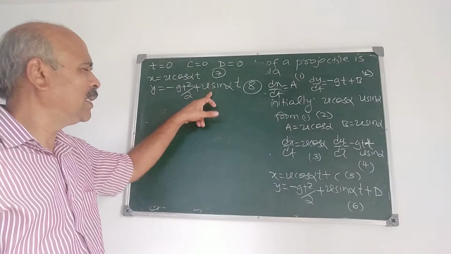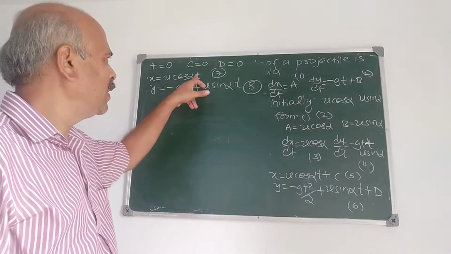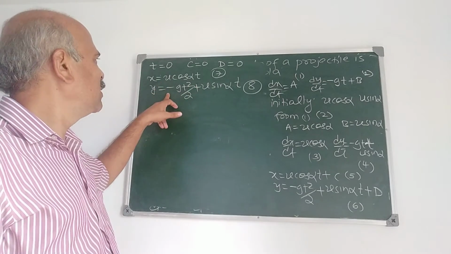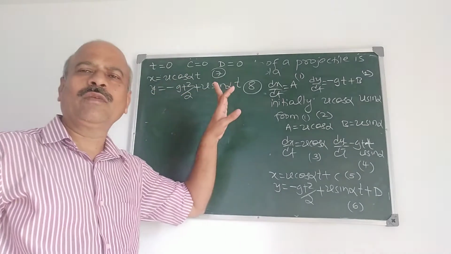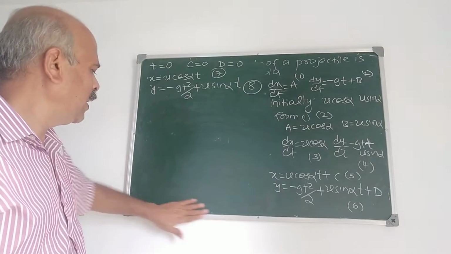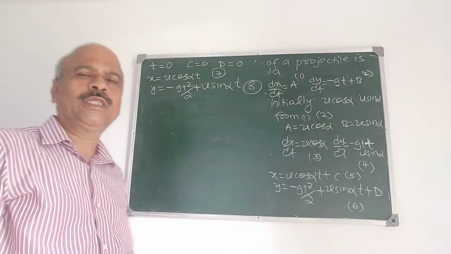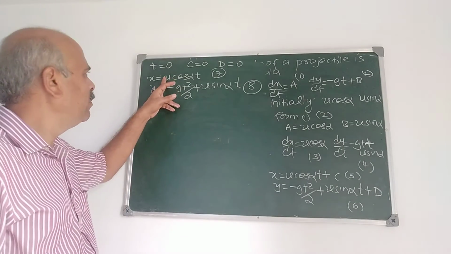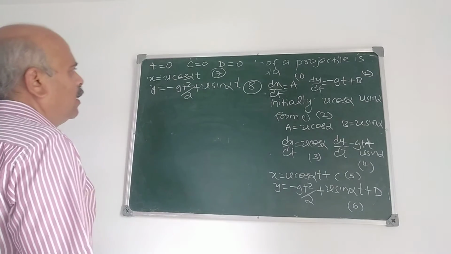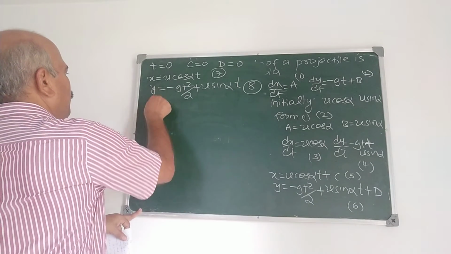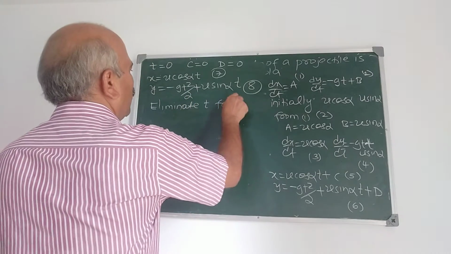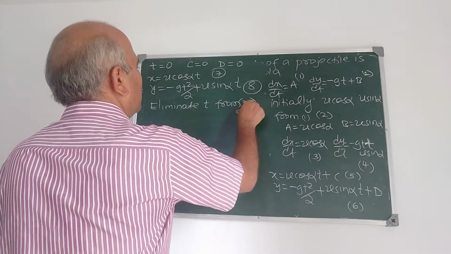We can say that it is the parametric equation of a parabola. But to explain clearly that the equation is a parabola, I eliminate t from 7 and 8.